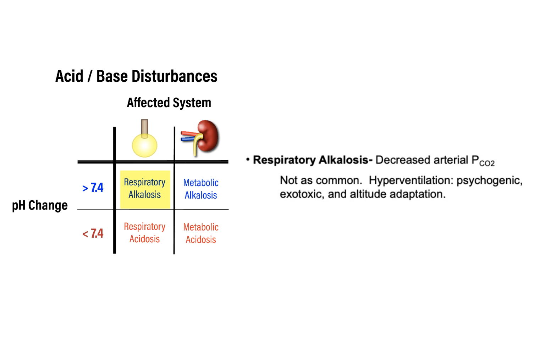Respiratory alkalosis is a decreased arterial partial pressure of carbon dioxide. This is not as common. This usually involves hyperventilation. The hyperventilation can be either psychogenic or can be caused by exposure to high altitude environments.